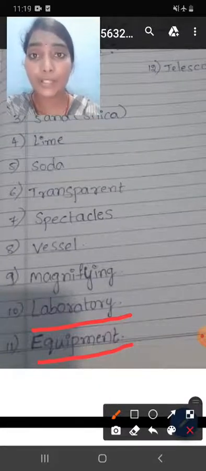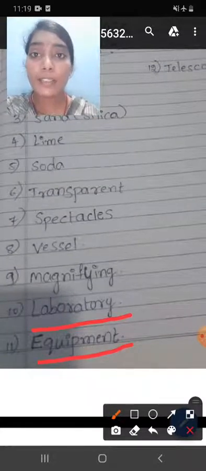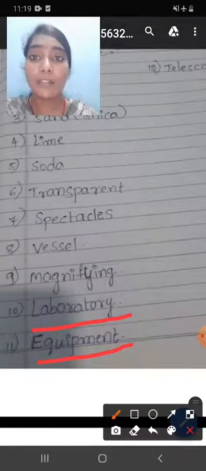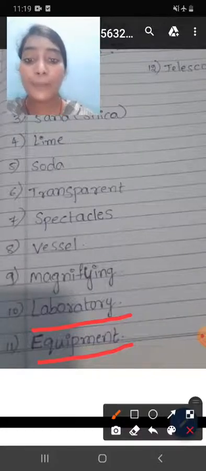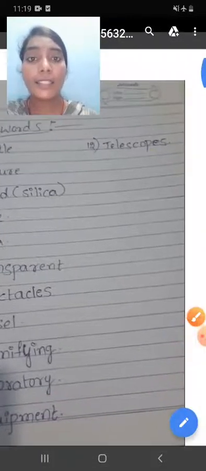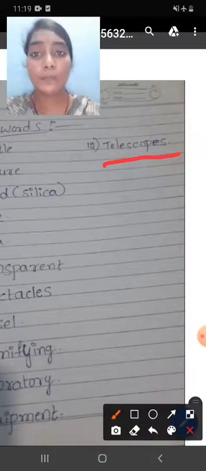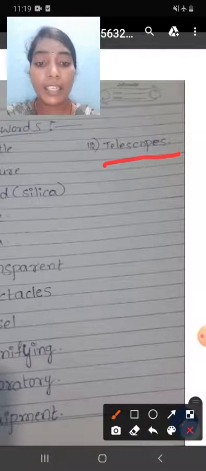Equipments means tools that are used for particular work. For example, beaker, flask. These are tools or equipments. Next, telescope. These are keywords.